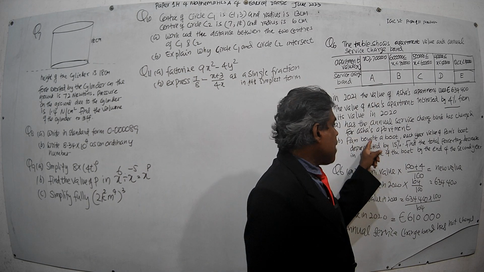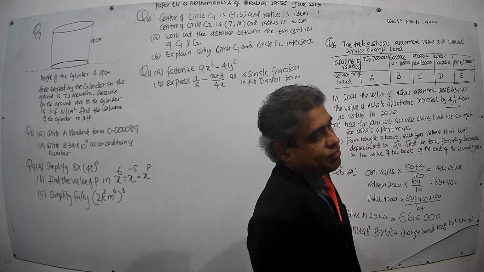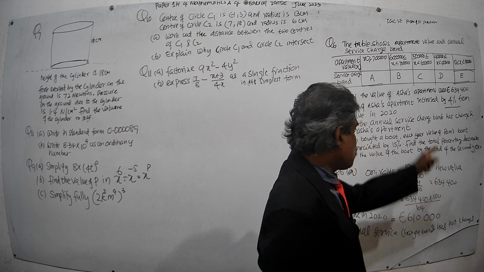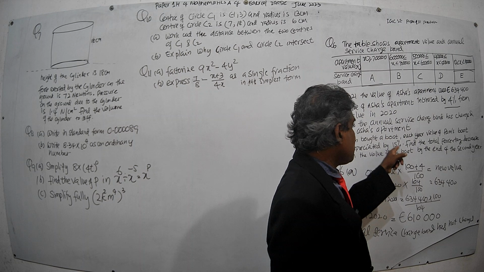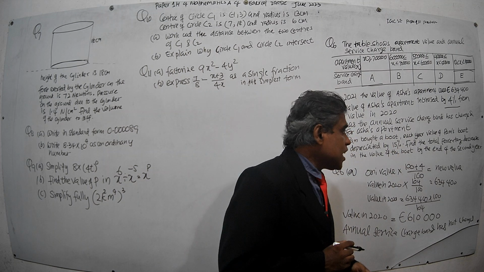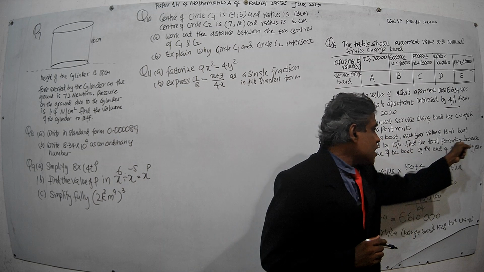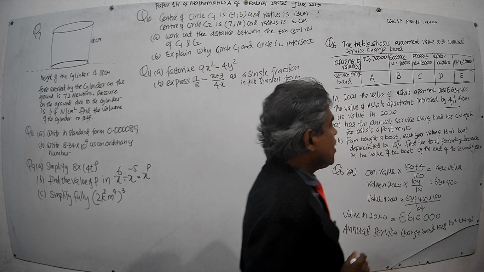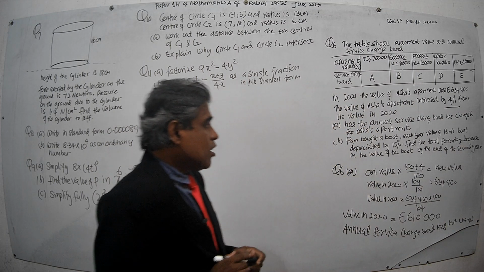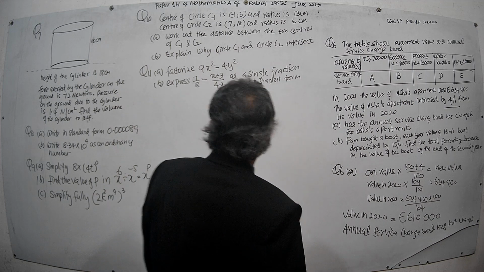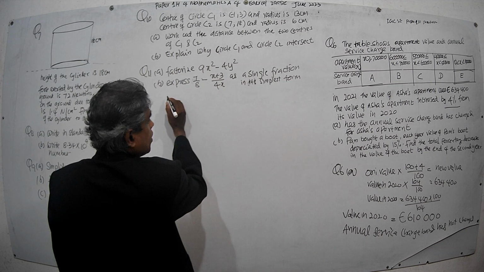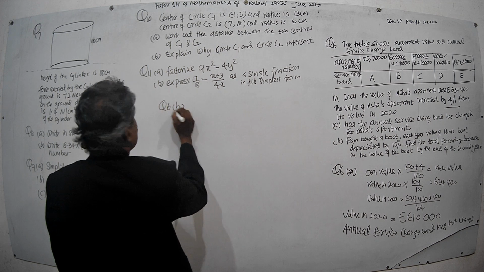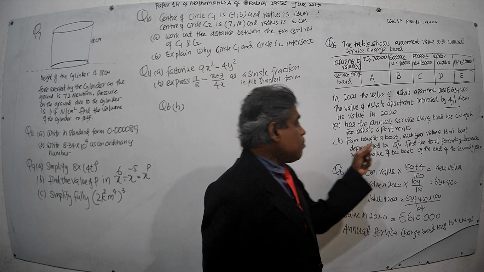Then B. Pam bought a rowing boat. Each year the value of Pam's boat depreciated by 15%. Find the total percentage decrease in the value of the boat by the end of the second year. All right, this is Q6 part B.